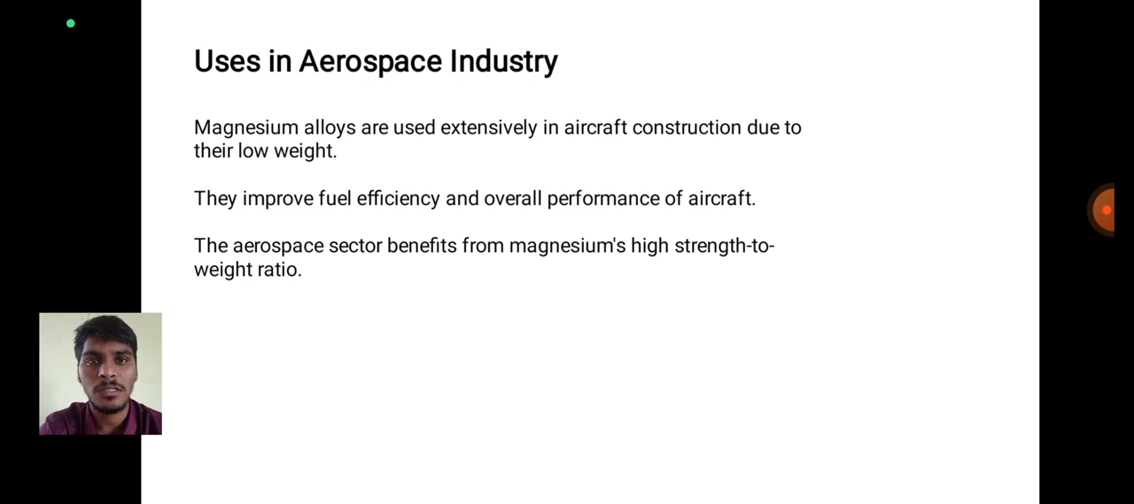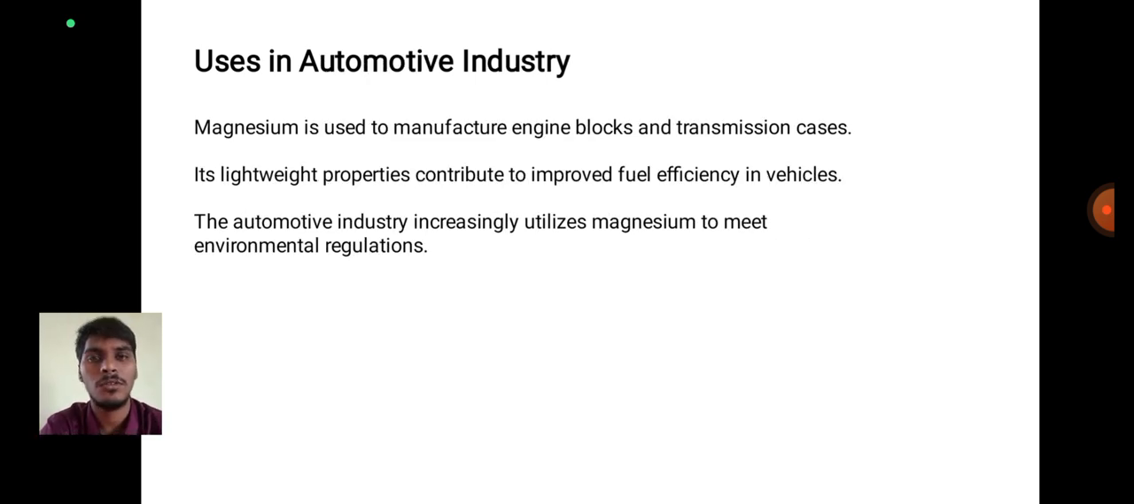The aerospace sector benefits from magnesium's high strength-to-weight ratio. Magnesium benefits aerospace through its strength-to-weight ratio and fuel efficiency, because it is a lightweight metal.